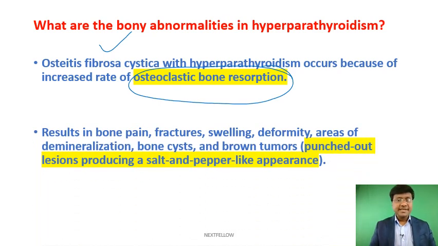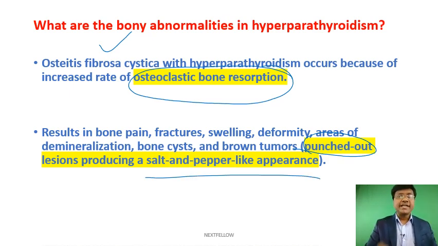Now, so in these bones, you know that increased parathormone will cause bone resorption. And when you take an X-ray, you'll have the appearance of punched out lesions within the skull. Right? And these punched out lesions will appear as a salt and pepper like appearance.